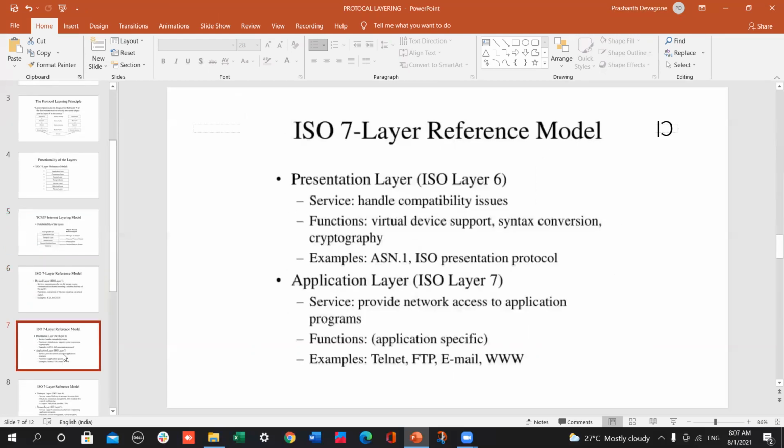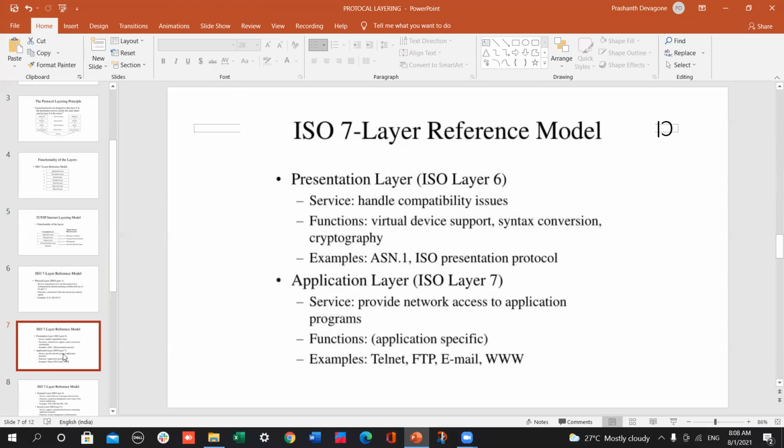Next is the presentation layer in ISO. This is the sixth layer. Services: handle capability issues. Functions: virtual device support, syntax conversion, cryptography. Examples are ASN.1 and the ISO presentation protocol.